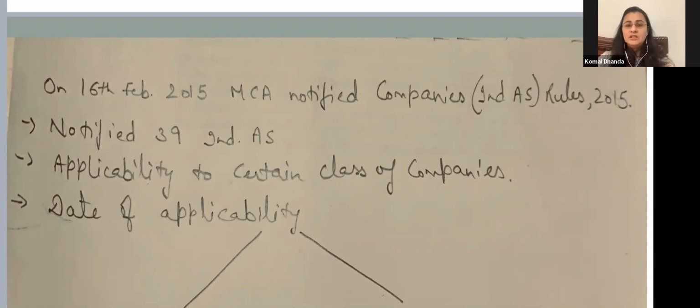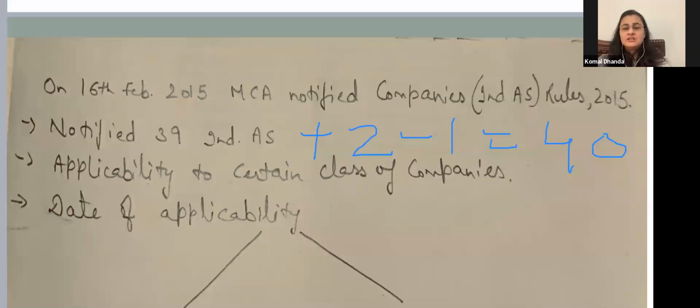Then 2 more were added in 2016, but after that 1 was depleted. So right now there are 40 accounting standards converged to IFRS, but out of those 40, only 35 or so are prevailing right now.